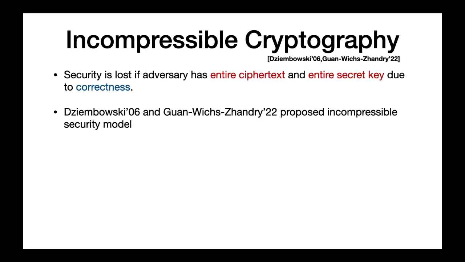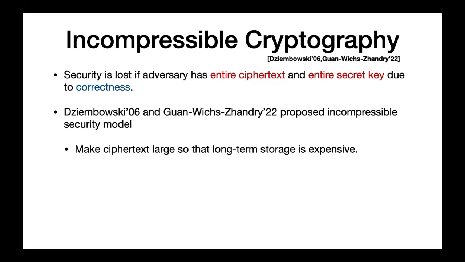This is where the idea of incompressible encryption comes into the picture. Proposed by Dziembowski and further extended by Guan et al., incompressible encryption addresses scenarios where the adversary may gain access to the entire secret key but only parts of the ciphertext. The central idea is to make the ciphertext so large that it becomes practically impossible for the adversary to store the entire ciphertext over a long period of time.